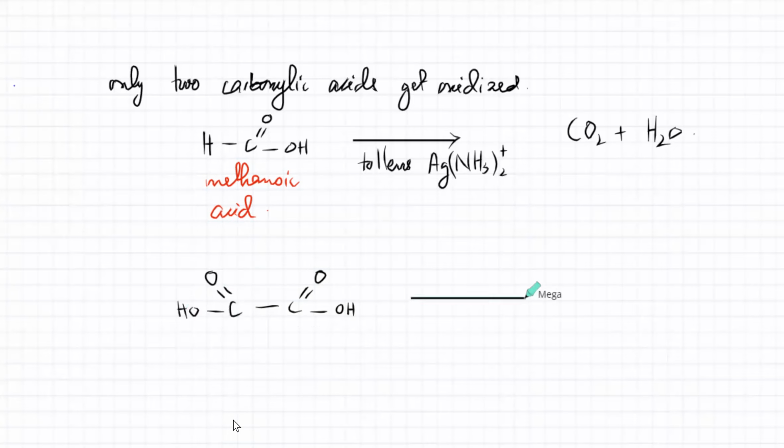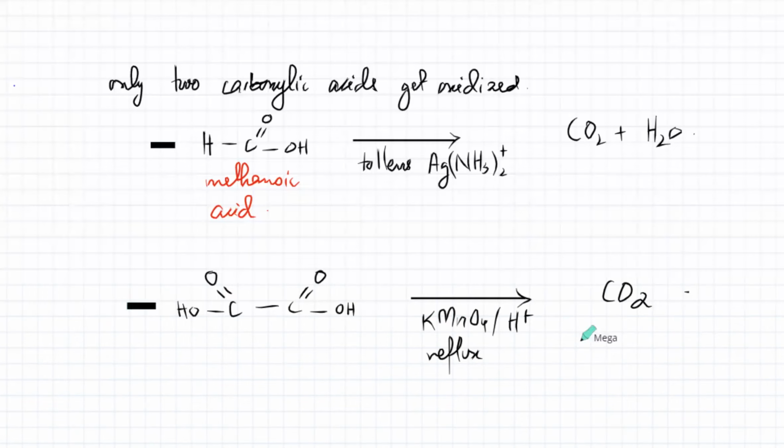To oxidize it, this one requires KMnO4 and reflux. So acidified KMnO4, with H+ ions, and heat under reflux, and it will turn into carbon dioxide. So two acids will be oxidized, just two of them. One of them is this one, the other one is this one.